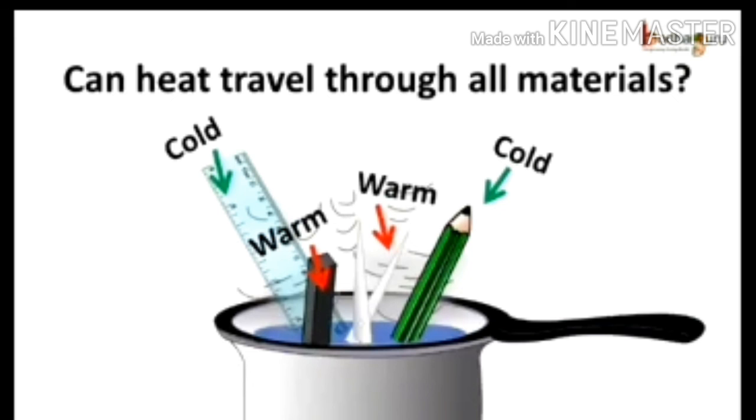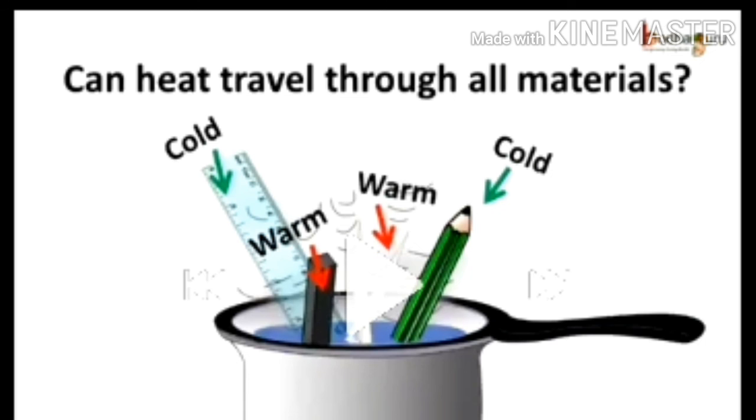Because there are some substances which can transfer heat, for example the iron bar and scissor. These substances transfer the heat from one place to another, so they are called good conductors of heat. While the scale and pencil cannot transfer the heat from one place to another, so they are called bad conductors of heat. Understood everyone, the good conductor of heat and bad conductor of heat?